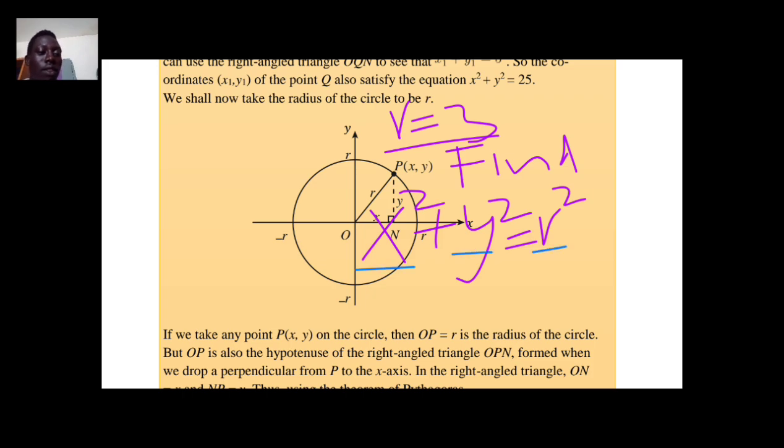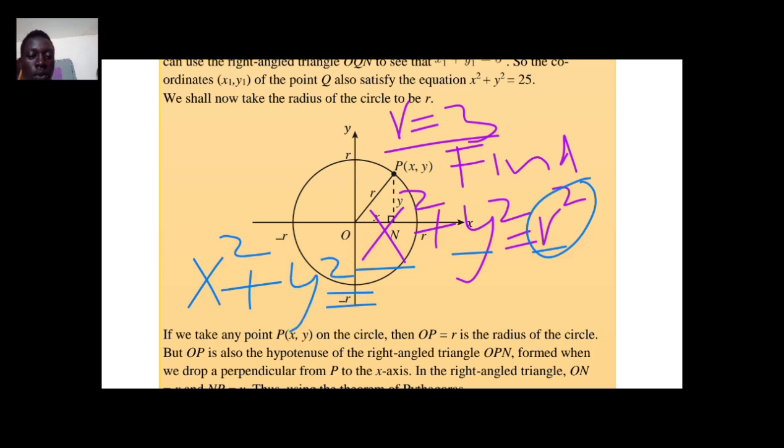You are only given r, so you substitute the value of r, which is 3, so it is 3 square. Finally the equation of the circle is x square plus y square is equal to 9.